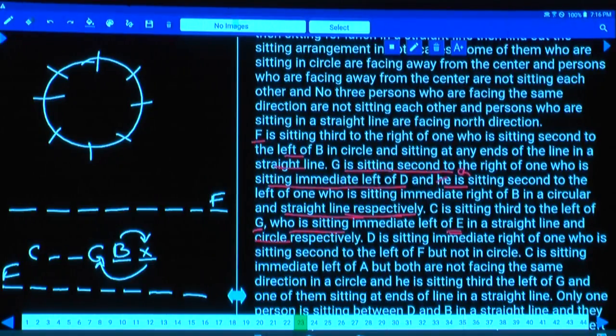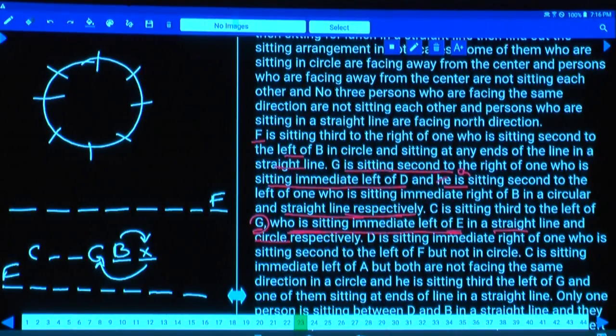What are the combinations here? C is seated third to the left of G. This is in a straight line. And in the square circle, G is seated to the immediate left of E in a circle. Clear now?